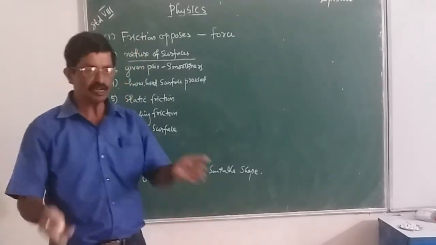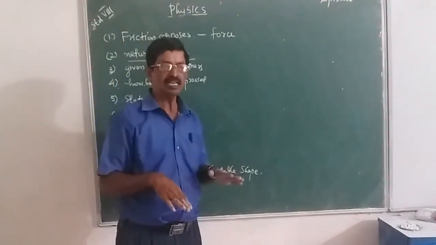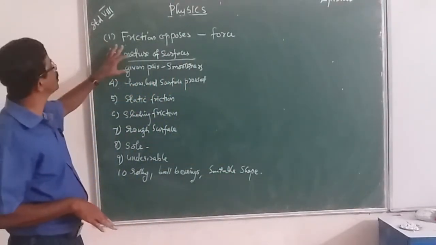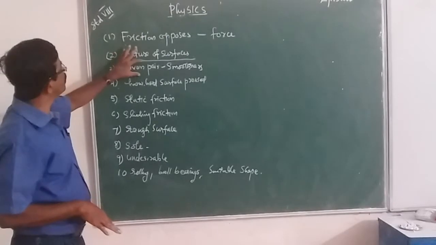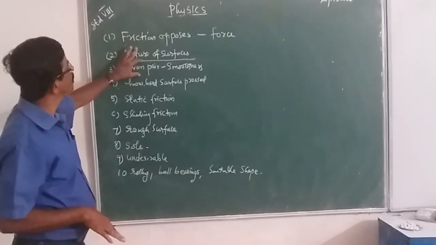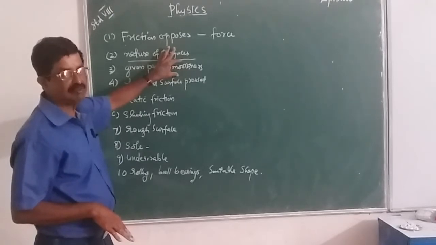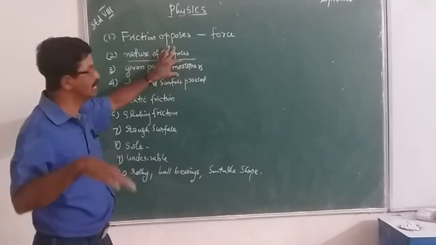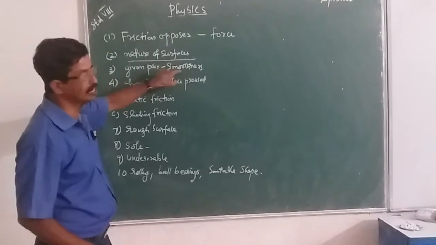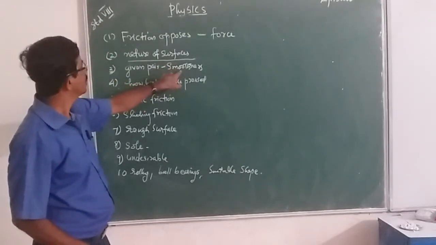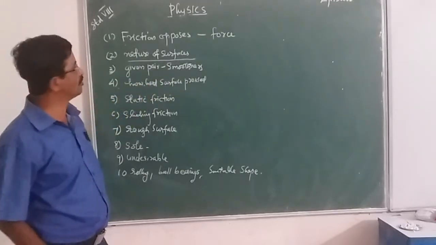If, for a given pair of surfaces, the surface is smooth, then friction is less.